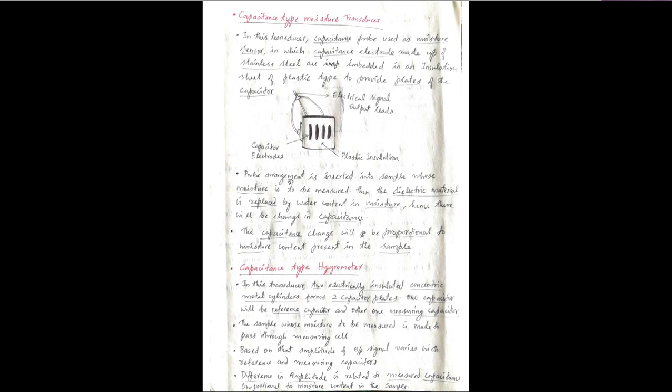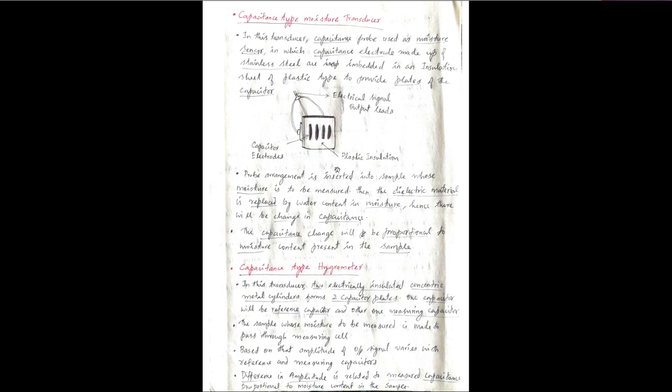So the probe arrangement is inserted into a sample whose moisture is to be measured. Then the dielectric material is replaced by water content in moisture. Okay, the dielectric material is there, it will be replaced by the moisture content, the water content. Hence there will be a change in capacitance. So the dielectric constant will be changing, and the capacitance will be changing. The capacitance change will be proportional to the moisture content present in the sample.